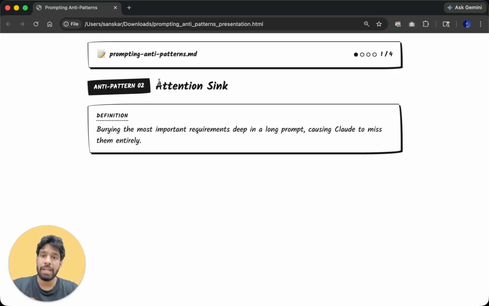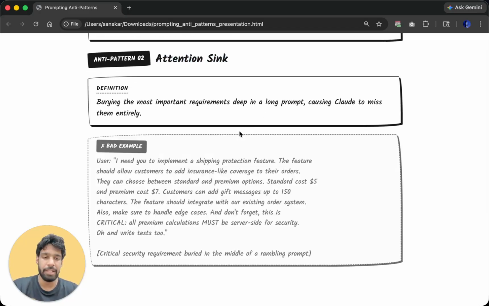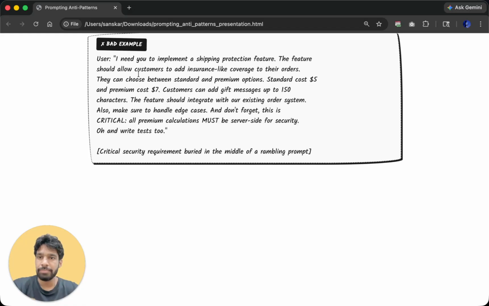And the second one is the most common mistake we make, and I used to make this a lot. Burying the most important requirement deep in a long prompt, causing Claude to miss it entirely. For example, the user needs an API endpoint, and he wrote a prompt for that. I need you to implement a shipping protection feature. It has two costs: standard cost $5, premium cost $7, and $7 is not so bad for premium cost. Customer can add a gift card. That's good. Gifts are always good.